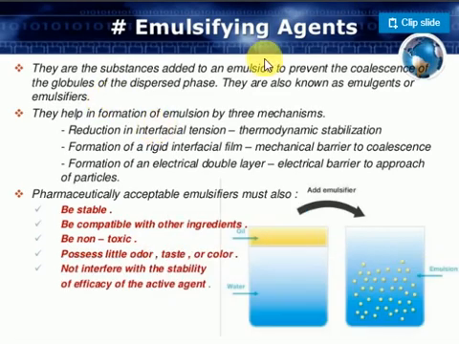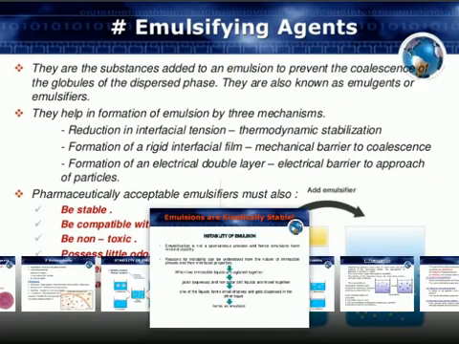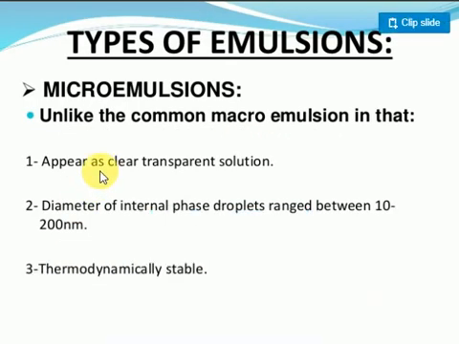Students, what does emulsifying agent mean? Remember, the process of mixing two liquids is called emulsification only. To stabilize the emulsion, some chemicals are used, and that is called an emulsifying agent. Also remember one more point: a de-emulsifying agent means the process of adding some other chemical to remove the emulsion property, to convert the emulsion back into individual liquids.